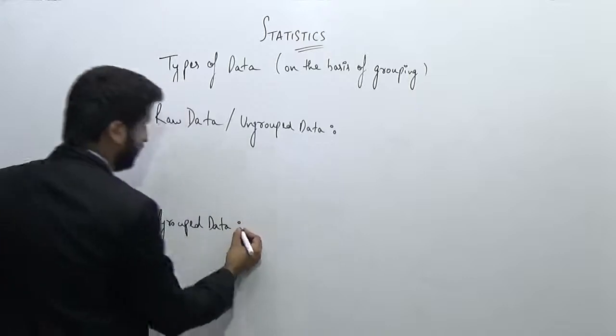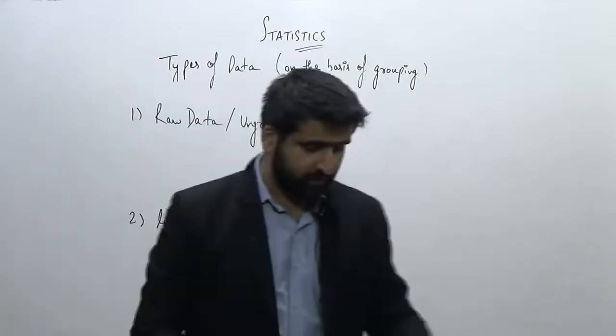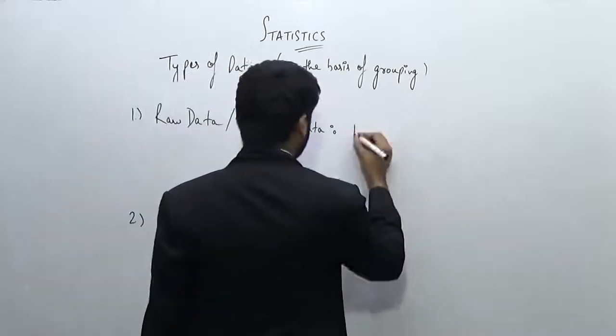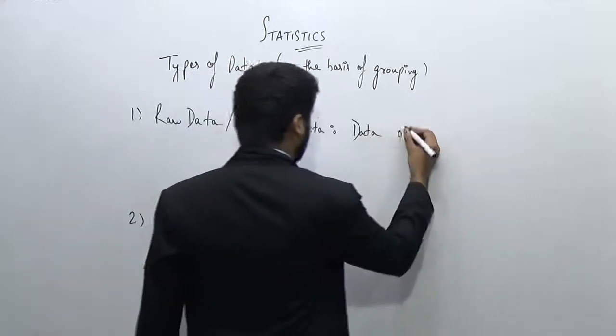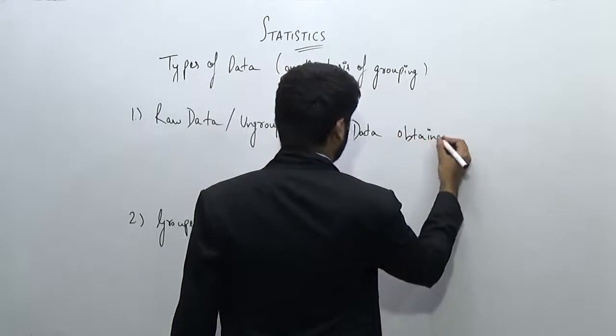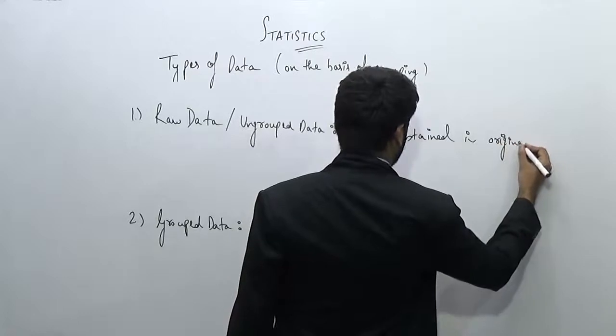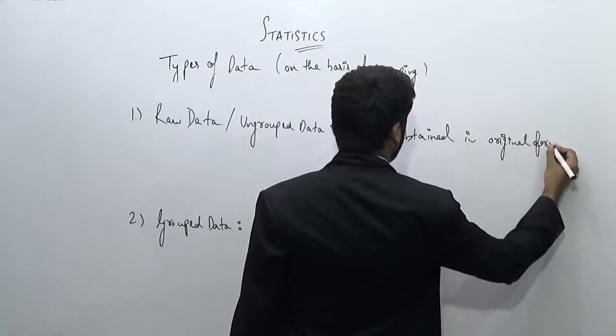Right. So let's write the definitions. The data obtained in the original form is known as the raw data. So data obtained in original form, this is known as the raw data.